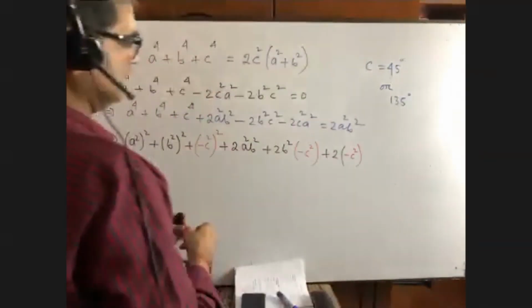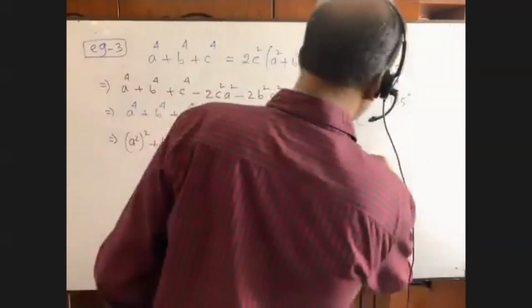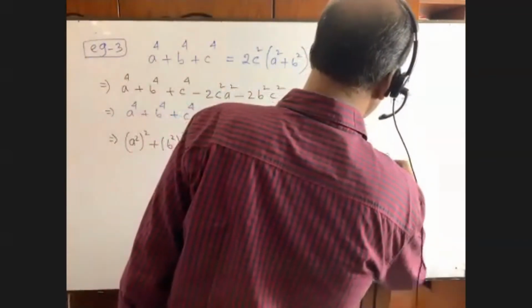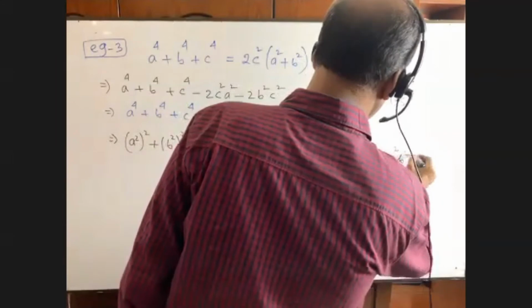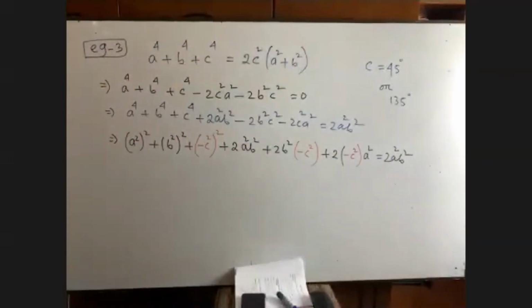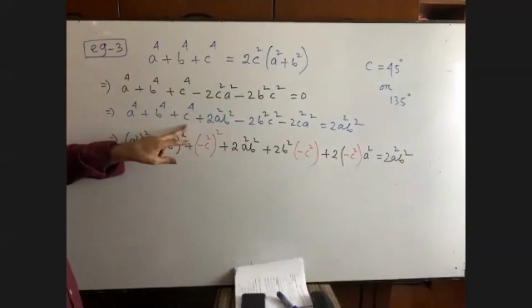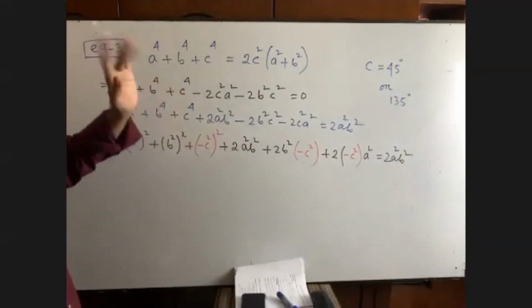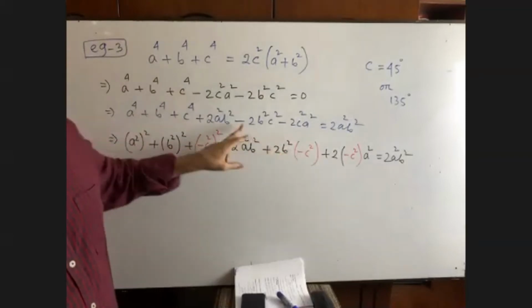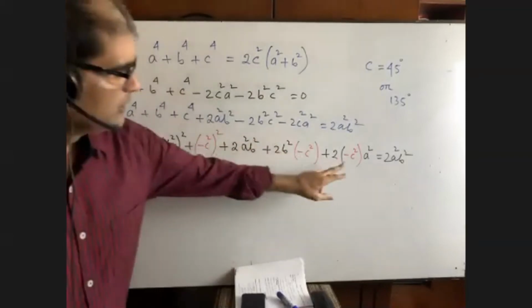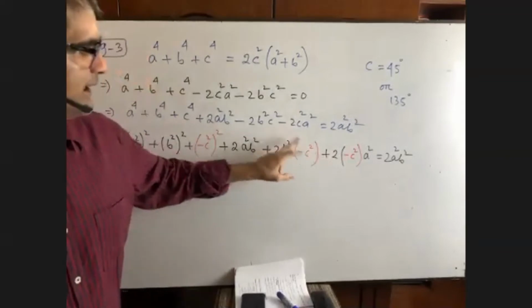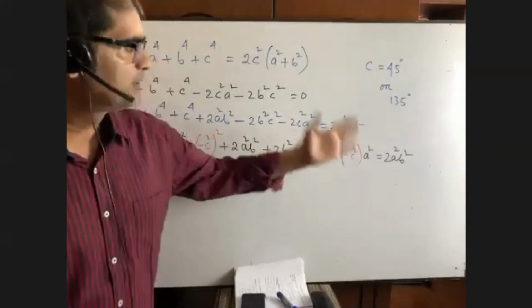Okay. Then it is a², it is 2a²b². Now you see that we are getting the previous one, a⁴, b⁴, c⁴, right? 2a²b², it's okay. Plus minus minus 2b²c², minus plus minus 2c²a².